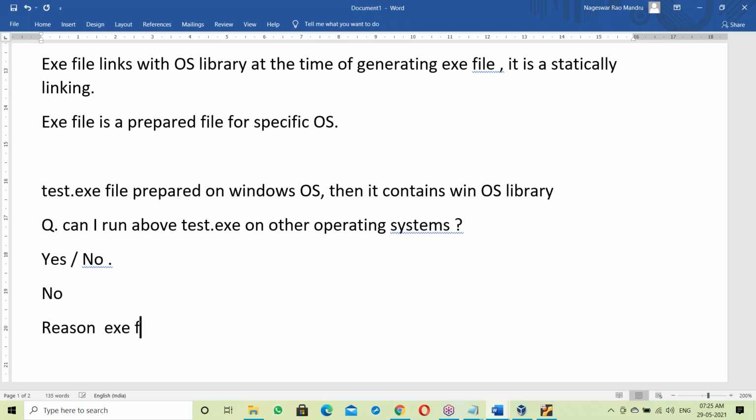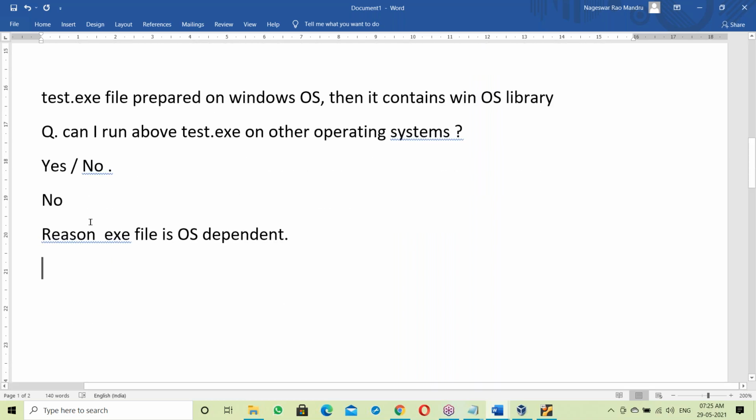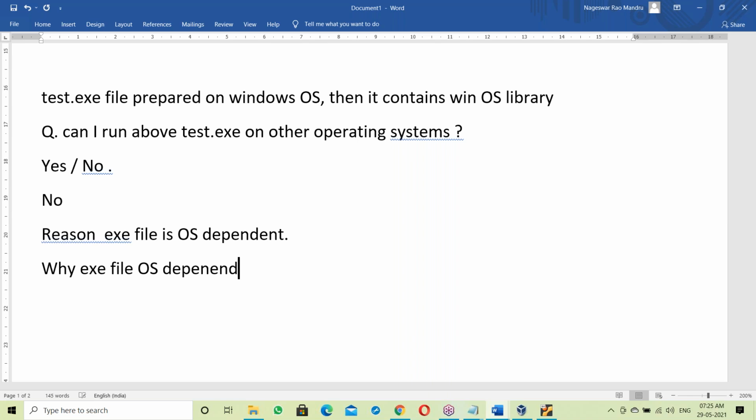Yes, exe file is OS dependent. Now the question is, why is exe file OS dependent? Again, the question here: why is exe file OS dependent?